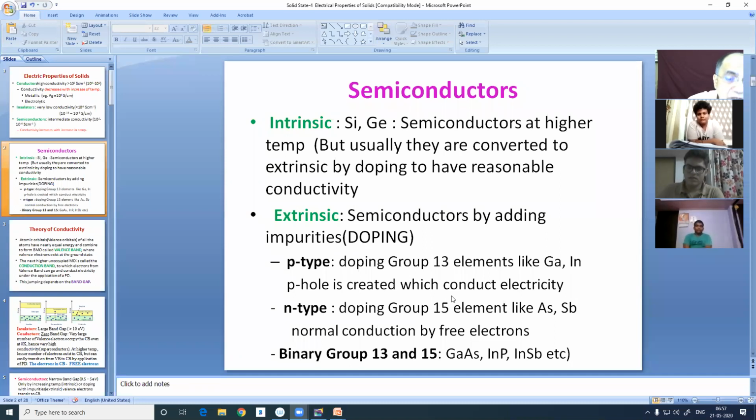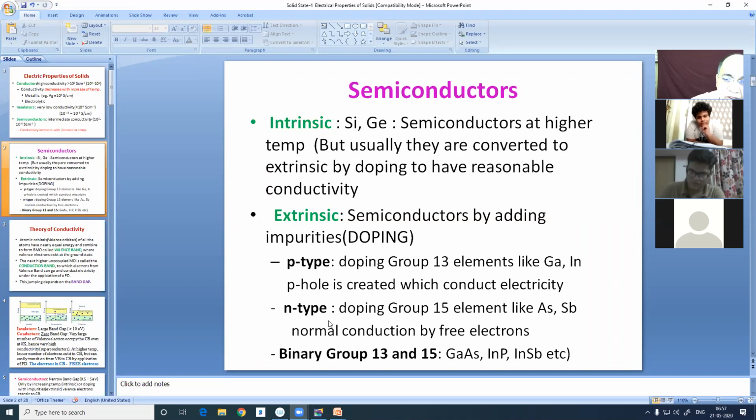It will produce p, hole, positive hole. The migration mechanism is through positive holes, and that will be p type of semiconductor. So when silicon or germanium is doped with either gallium, boron, indium, group 13, then that will form p type. We'll discuss how and why. And if it is doped with any group 15 elements like arsenic, antimony, say phosphorus, then it will form